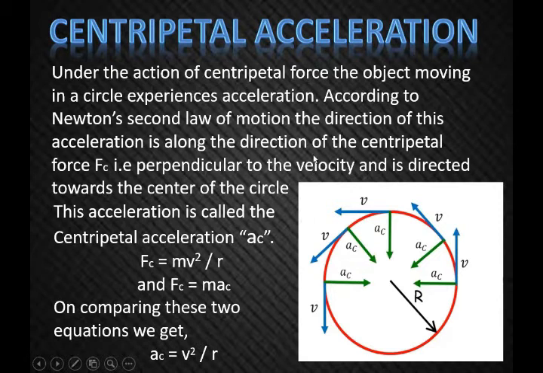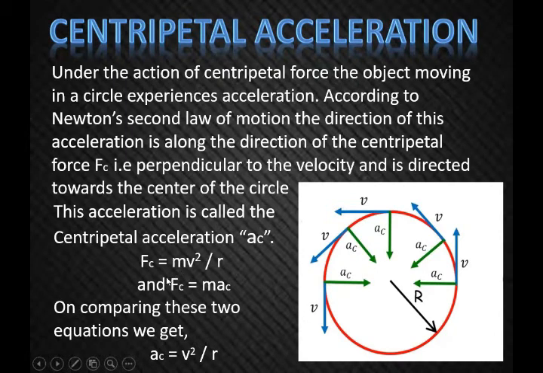We know from the previous slide that Fc is equal to mv square upon r. Centripetal force is equal to mv square upon r, and Fc is equal to mac. According to Newton's law of motion, F is equal to ma.